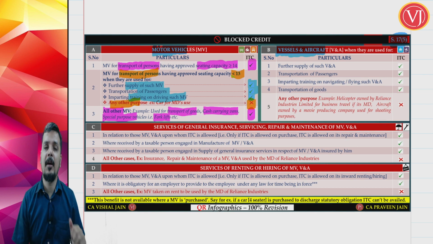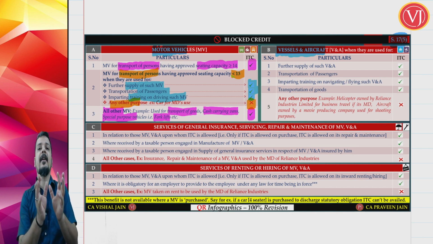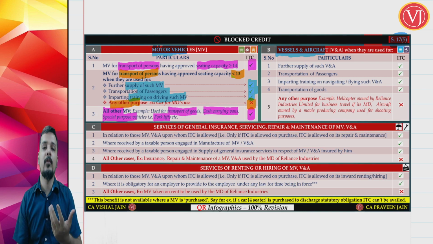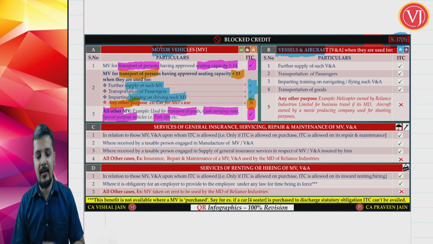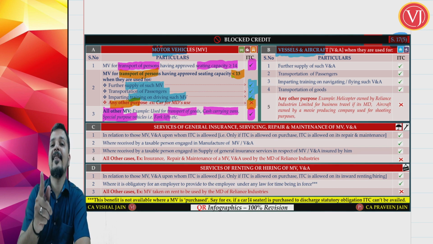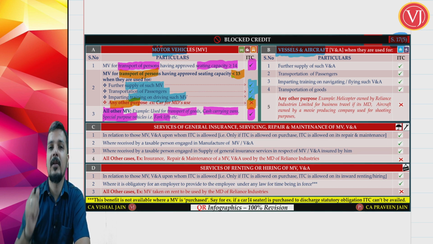If you are talking about a person who is involved in training services in terms of coaching, driving schools, take the credit. These three business sectors are allowed the credit even if the motor vehicle has a seating capacity of less than or equal to 13 persons.